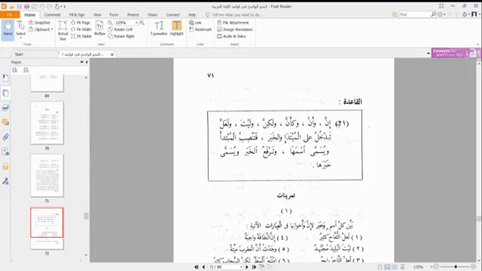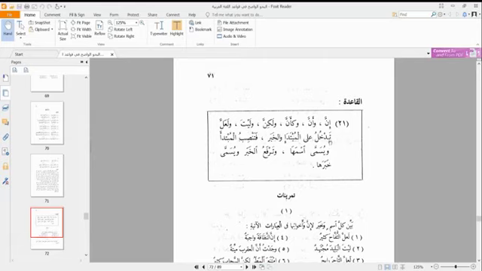So we are told about Inna and its sisters. What are the sisters of Inna? Our qaida tells us that the sisters of Inna are anna, ka'anna, lakinna, layta and la'alla.